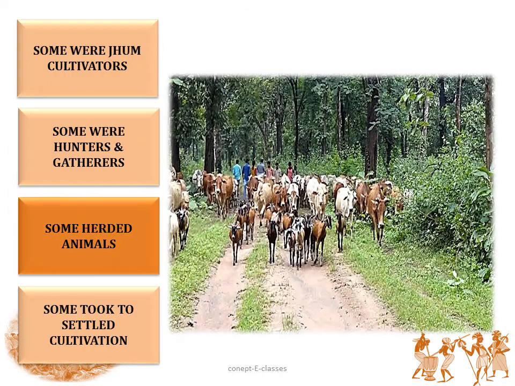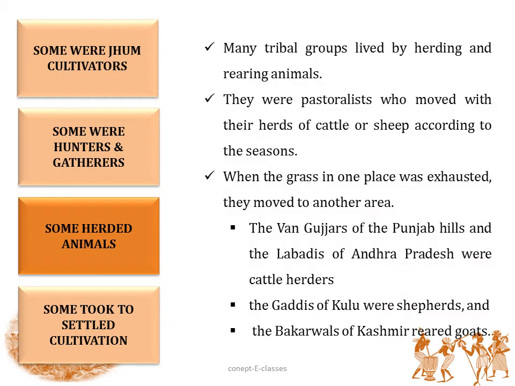Now many tribal people lived by herding and rearing animals. They were pastoralists, which means cattle or sheep farmers who moved with their herds of cattle or sheep according to the seasons. That is, when the grass in one place is exhausted, they moved to another.